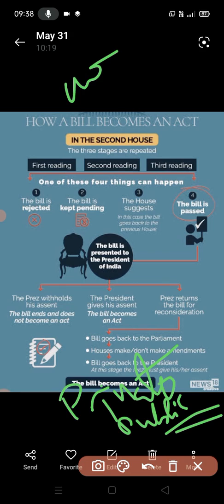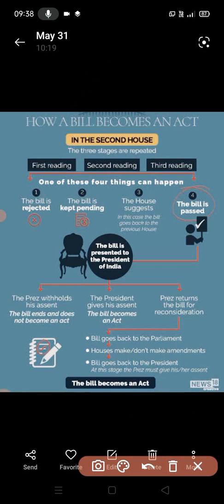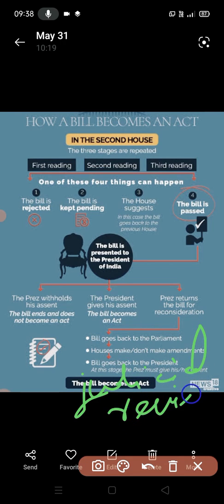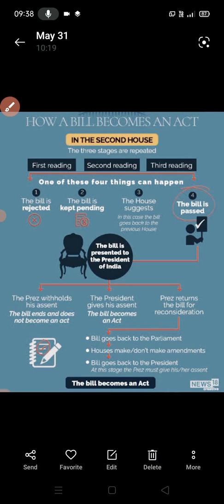And money bills can only be introduced in the House of Representatives, but the real amendment power as far as money bills are concerned lies with the hands of the Senate. They are also subjected to judicial review. Otherwise, how will they function? Judicial review is very important. They will see if the bill is going against the constitution or not. So these are the lawmaking processes you can see here. I hope you understand.